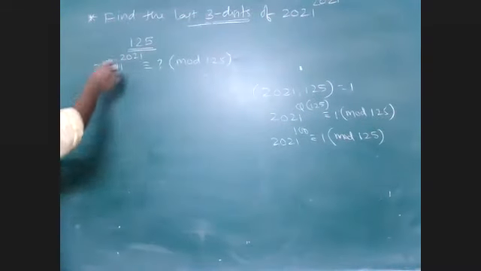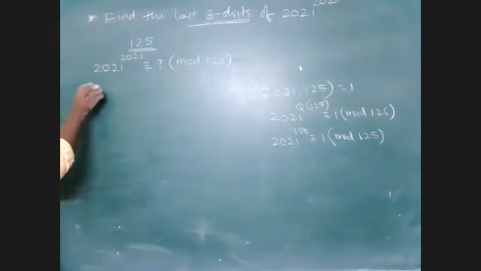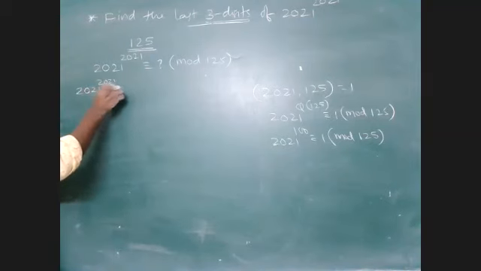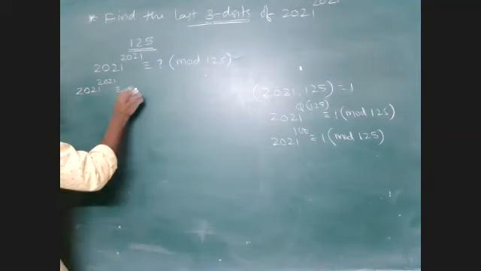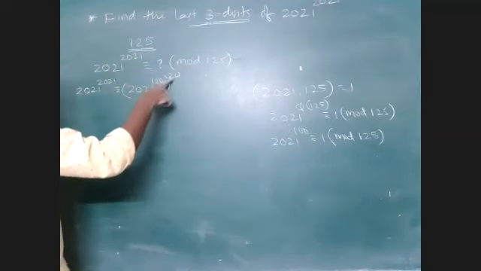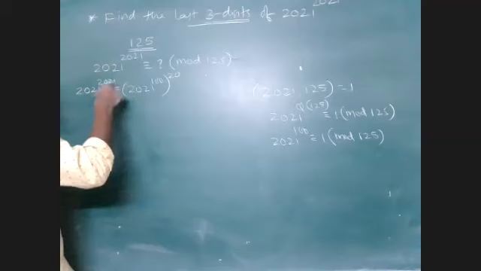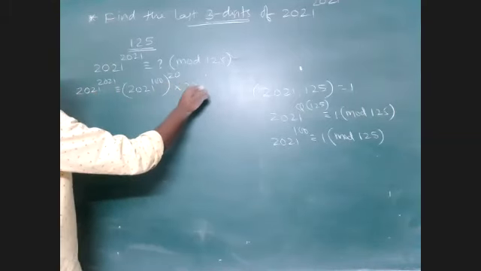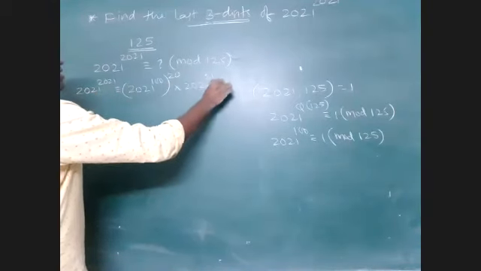So 2021 power 2021 I can write as 2021 power 100 whole power 20, times 2021 power 21. 2000 are over, 21 is still there.